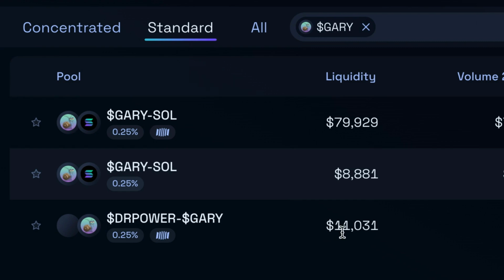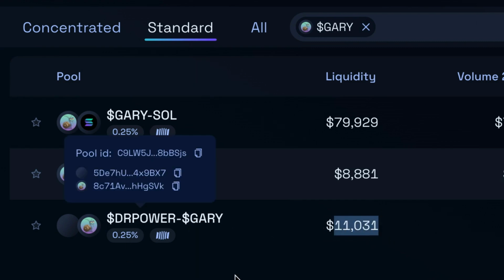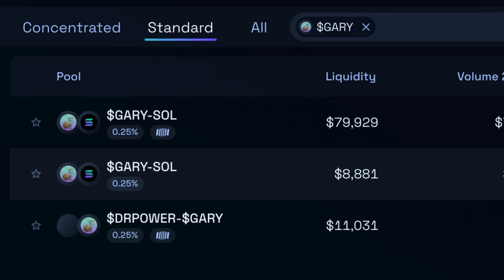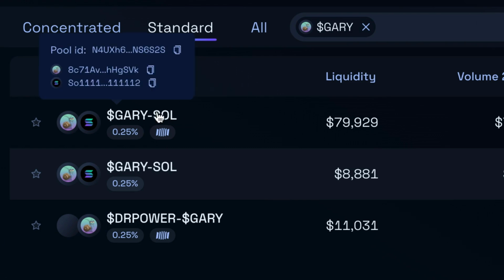Now, one note on that is it doesn't actually count these ones right here, like we have Dr. Power and Gary. And the reason why that doesn't count is because Dr. Power is paired with Gary, and there's no actual additional liquidity because all of the liquidity for Dr. Power is actually held in Gary. So it's only looking at these pairs right here, Sol and Gary, because Sol is what's giving Gary its value.